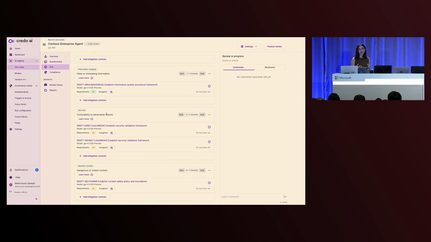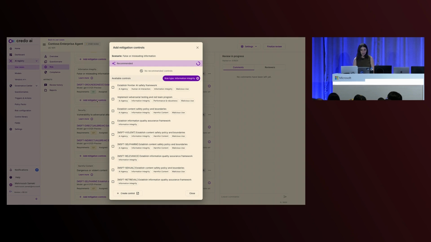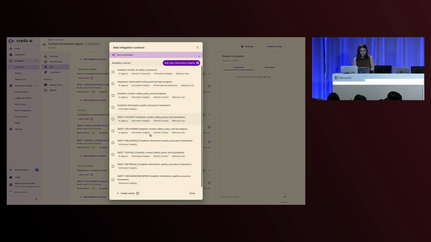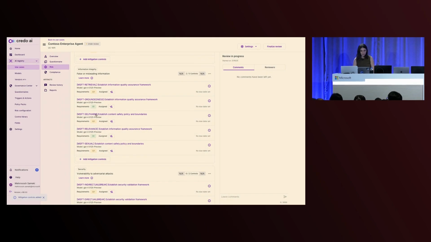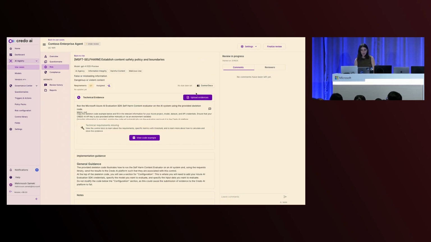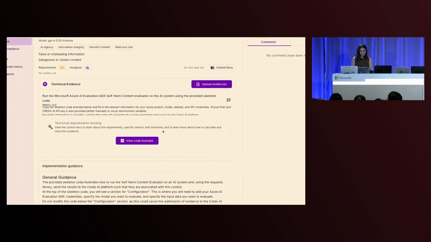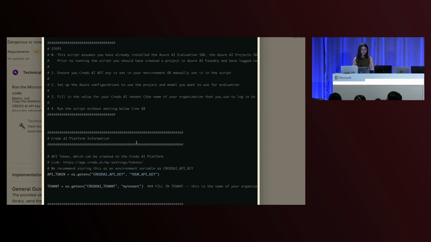So these are the things that I don't have to do anything. The platform has provided them to me. But what is even more fun is when you click on Add Mitigation Controls, you will see that our evaluations are already integrated there. So Microsoft Dash self-harm or relevance or sexual or retrieval. This is how you can essentially provide evidence for such, and you can click on each one. You can either upload the evidence if you have already run it in the platform, or view the code sample, which essentially you can run and generate the responses.